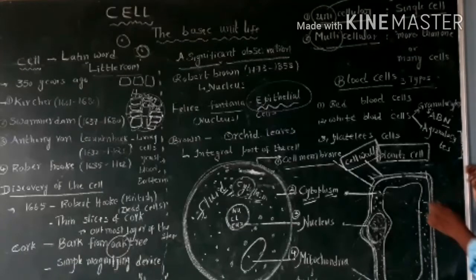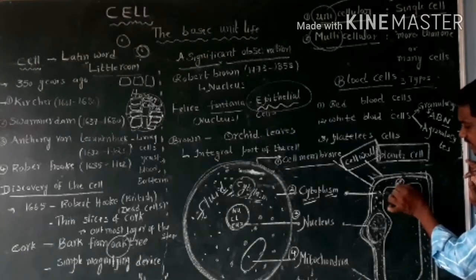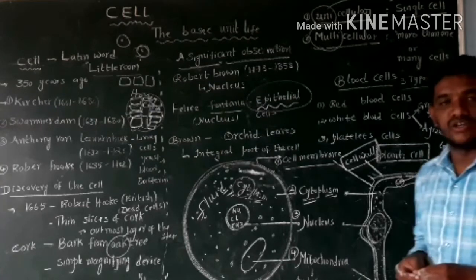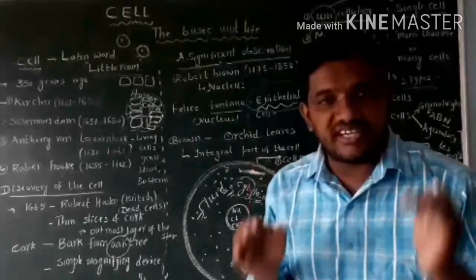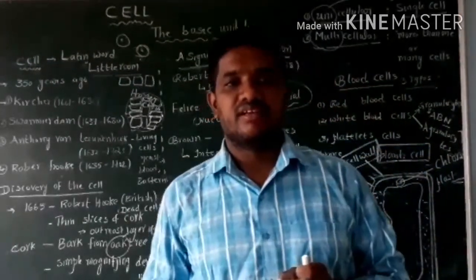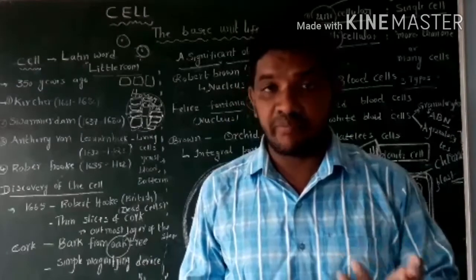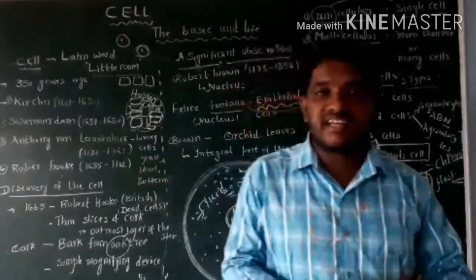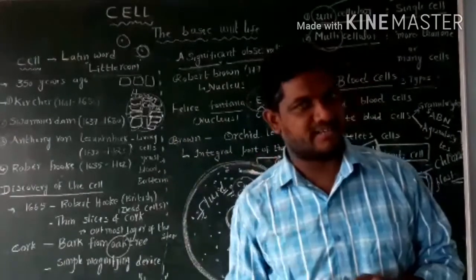But the plant cell contains one most important point: chloroplast. Chloroplast contains the chlorophyll pigments, which give green color to the leaves. Leaves are green in color because of chlorophyll pigments.